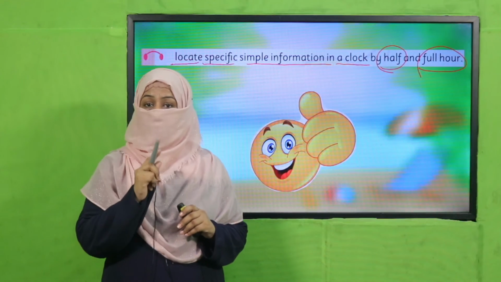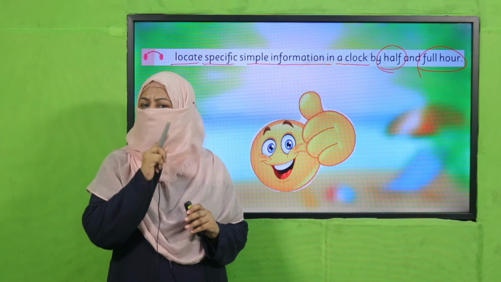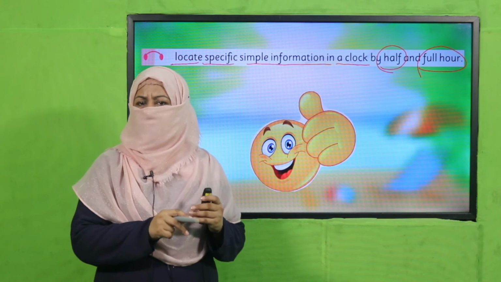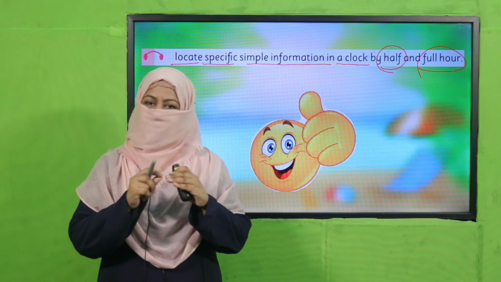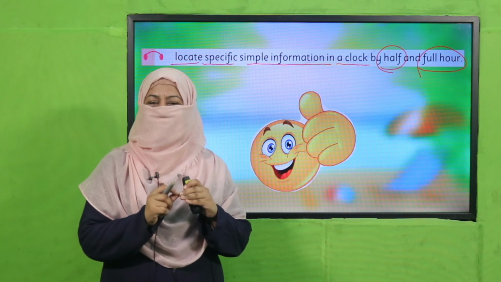Now there are clocks at your home. Every time keep on looking at the clock and keep finding what's the time, okay? So first you will just go for full hour and half hour, okay?